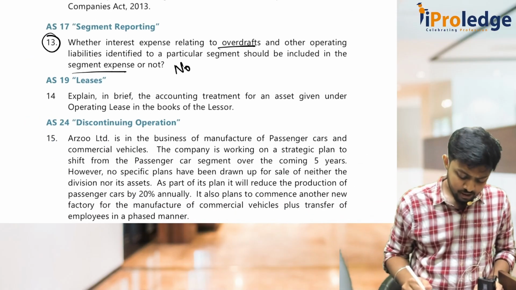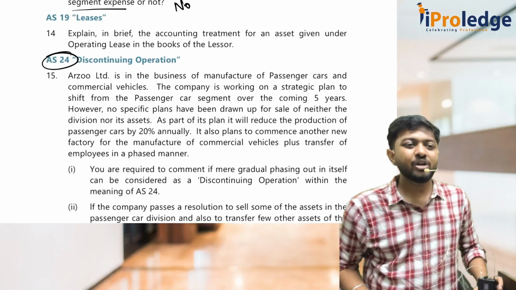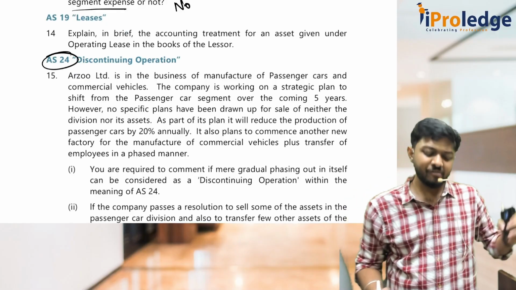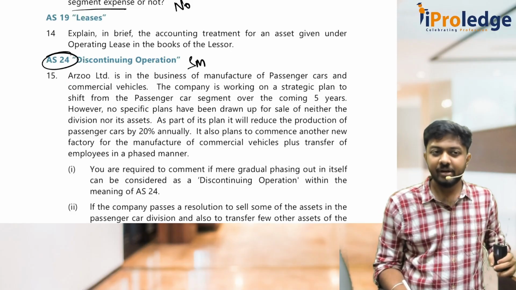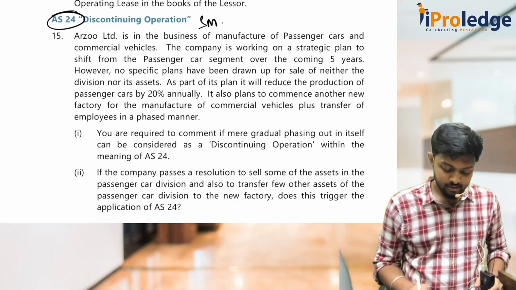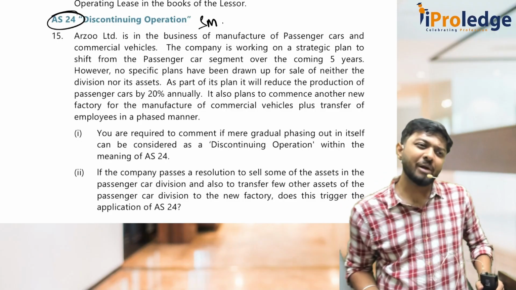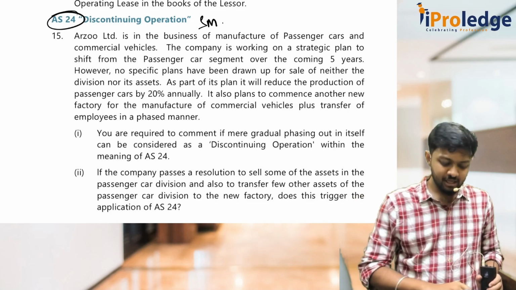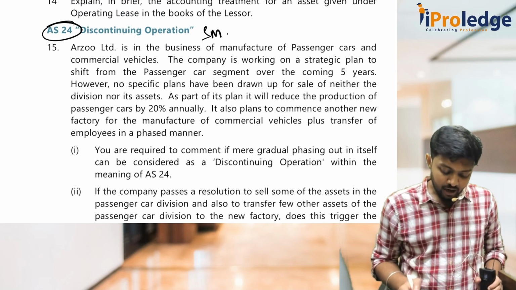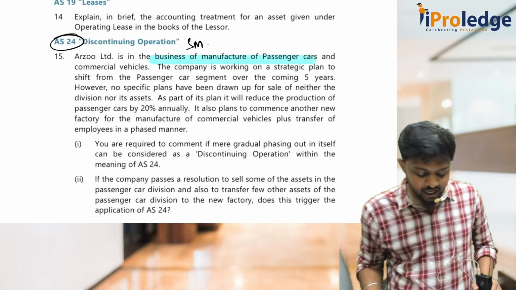Now, coming to AS 24, again about discontinuing operations. The same exact question we have in our study material, and they have asked the same exact question in multiple attempts also. Anyways, I will just read it. Their question is, Arzu Limited is in the business of manufacturing passenger cars and commercial vehicles.